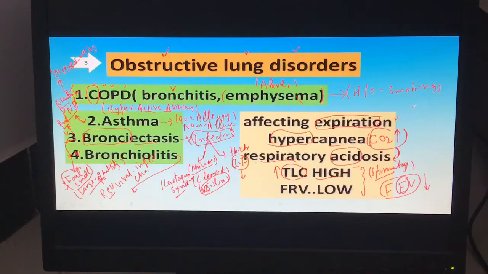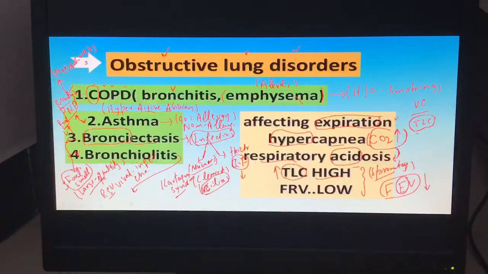If we look at the ratio, for example, the forced expiratory volume or the vital capacity divided by the TLC, the total lung capacity. What happens here? Total lung capacity is how much air we hold after taking a full breath. The full lung has air, that's the total lung capacity.